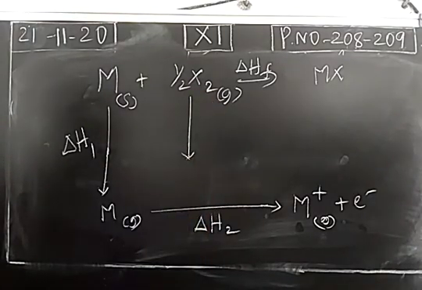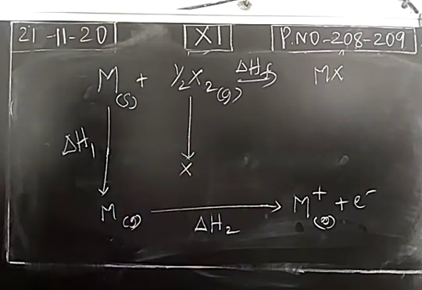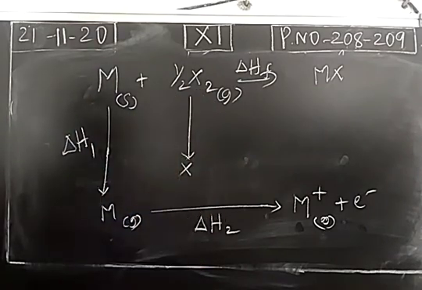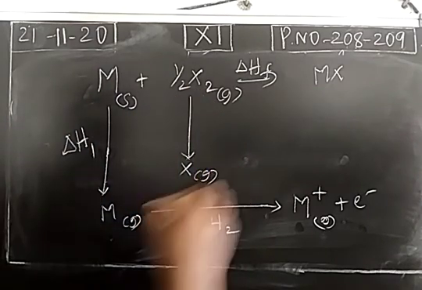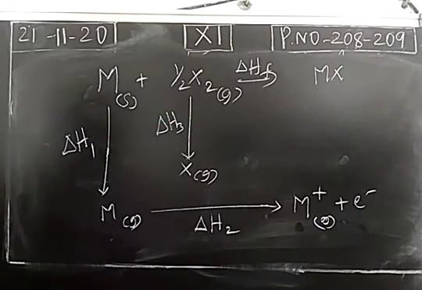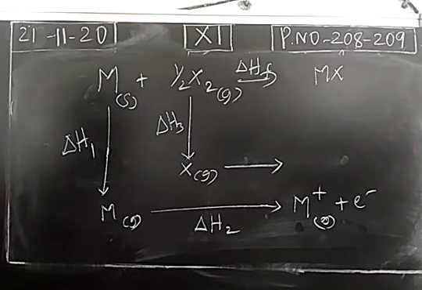Okay. And consider the halogen molecule. When you take the halogen molecule, it undergoes a dissociation process. So X2 is dissociated to give X. For this dissociation process, the enthalpy change is denoted as delta H3. This is the enthalpy change of dissociation. And we know that halogens are highly electronegative in nature.